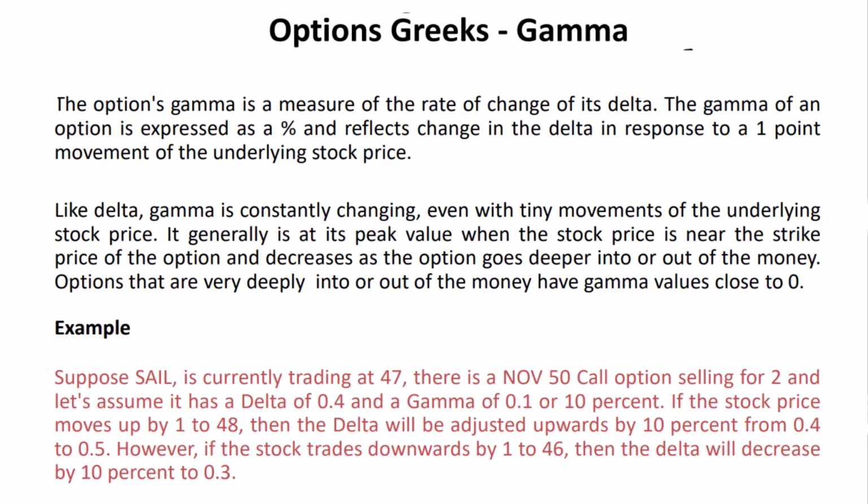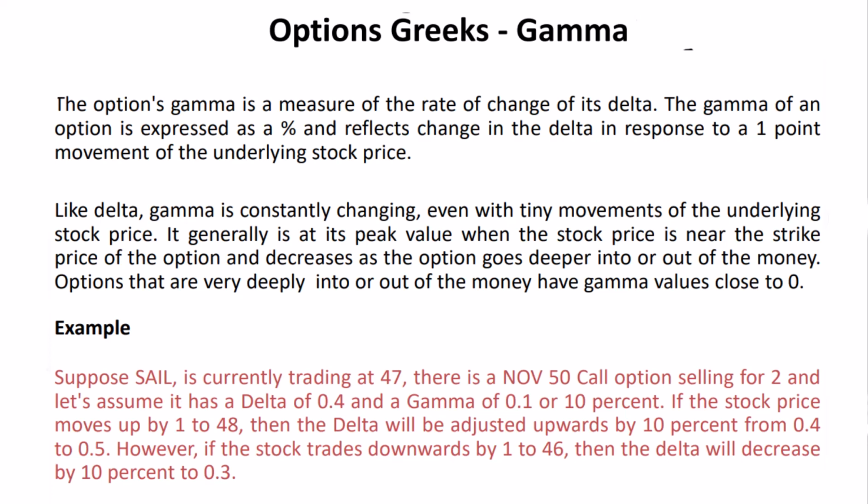Now, let's delve into another options Greek, gamma. The option's gamma measures the rate of change of its delta. Expressed as a percentage, gamma reflects the change in delta in response to a 1-point movement in the underlying stock price. Similar to delta, gamma is dynamic and changes continually, even with small movements in the underlying stock price. It tends to be at its peak value when the stock price is near the strike price of the option, and decreases as the option goes deeper into or out of the money. Options that are very deep into or out of the money have gamma values close to 0.